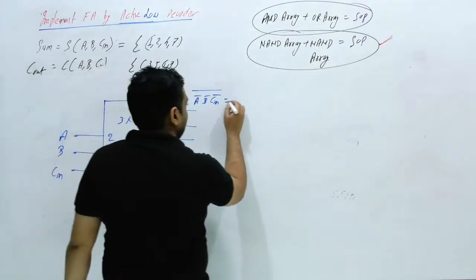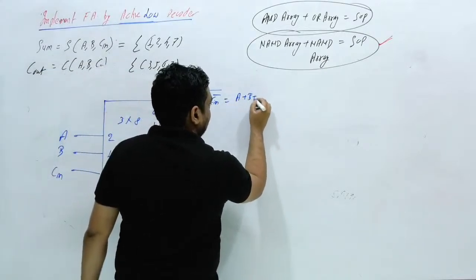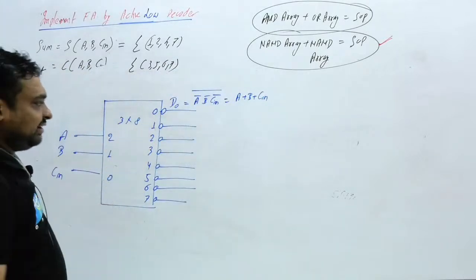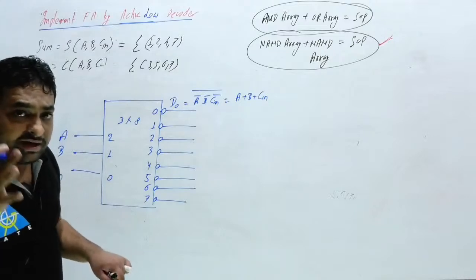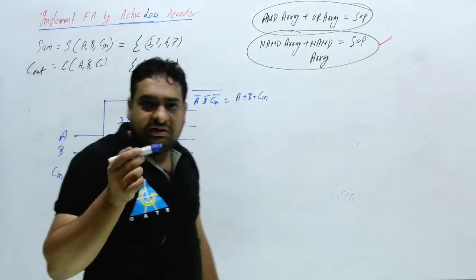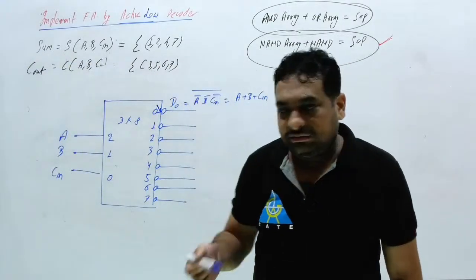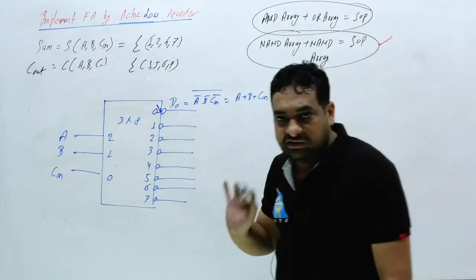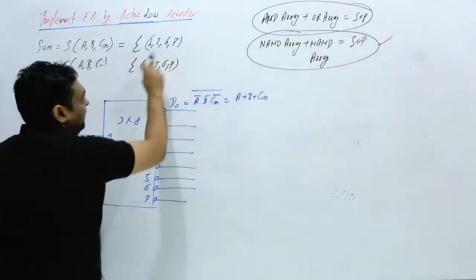Clear this thing? Suppose if this is required, you can write in this way. The theory should be very clear. You can always think here the data is A bar, B bar, C bar, and here it is A bar, B bar, C bar, whole bar. Clear this thing?